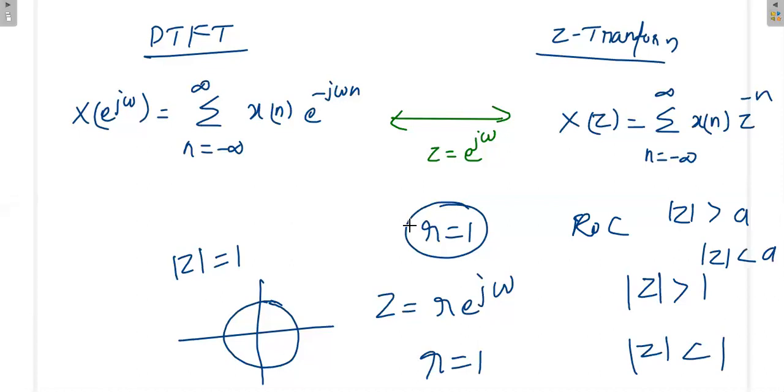So exactly, if you want to get the discrete time Fourier transform from the Z transform, simply apply this transformation. And also please remember, in general, Z is equal to R e power j omega, whereas for this conversion, we will be using R equal to 1.